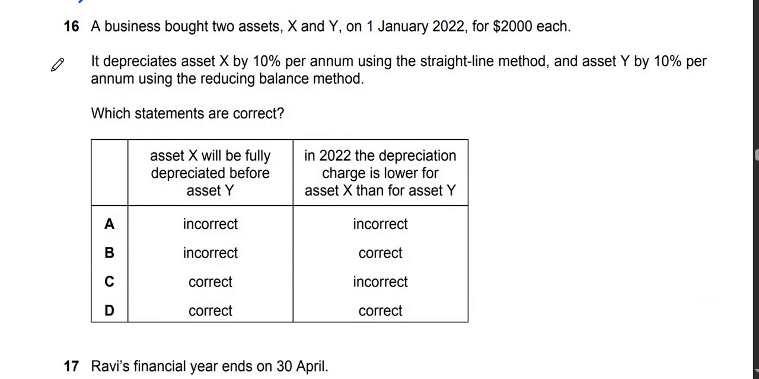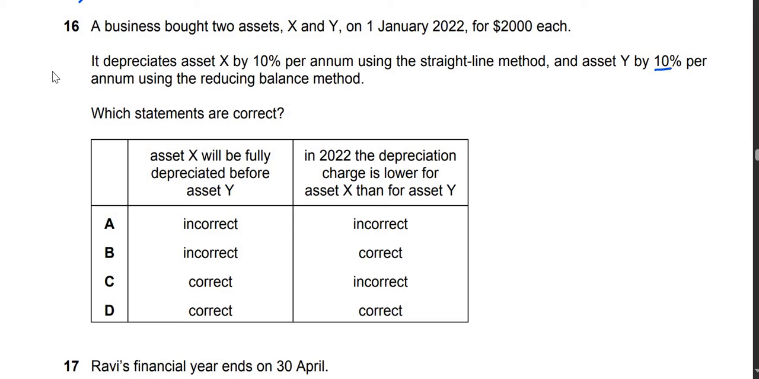Alright, question number 16. It says a business bought two assets X and Y on 1st January 2022 for $2,000 each. It depreciates asset X by 10% per annum using straight line method and asset Y by 10% per annum using reducing balance method. So which statement is correct? So look, when we use straight line method, each year we depreciate the asset by the same amount. In reducing balance method, the asset is depreciated a lot higher in the initial years, in the beginning, and then the depreciation level tends to fall.